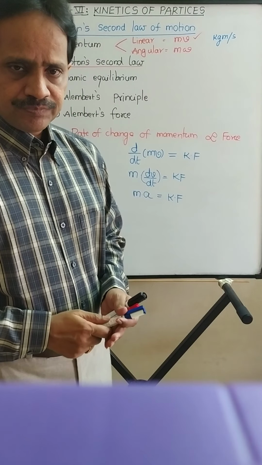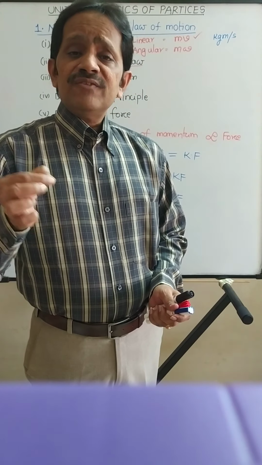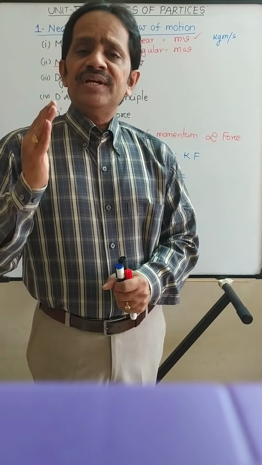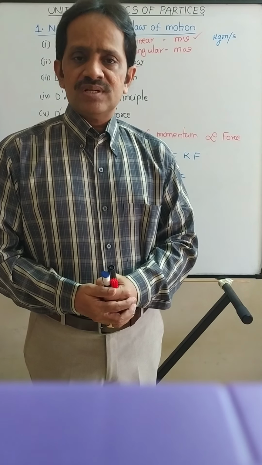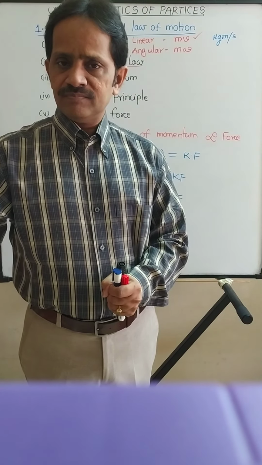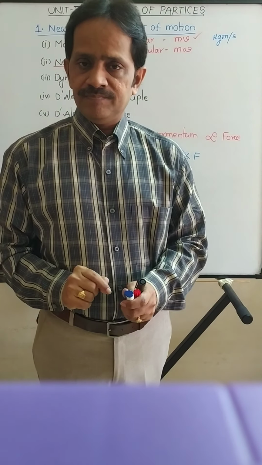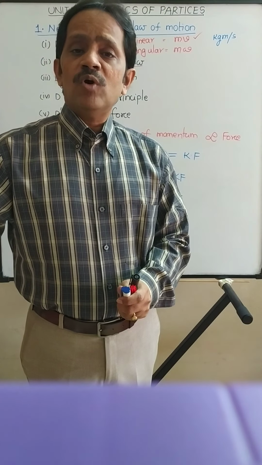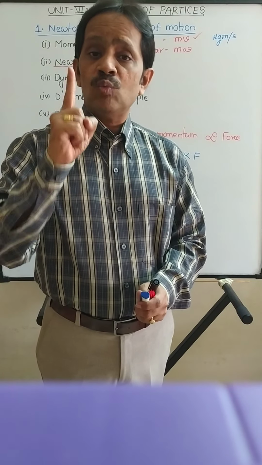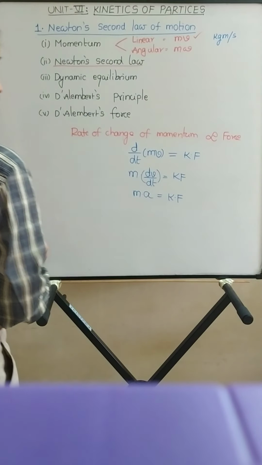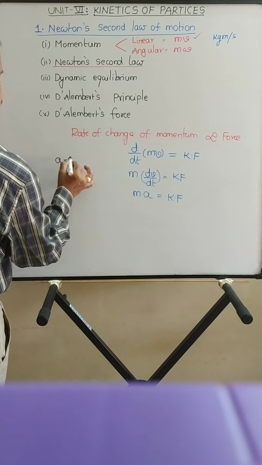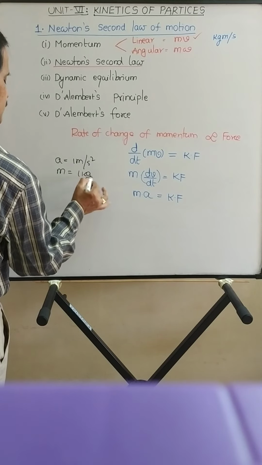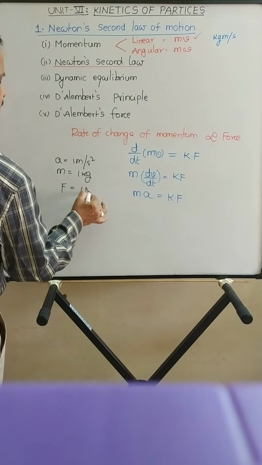Now, you tell me, what is the definition of Newton? How do you define 1 Newton force? It is the force required to produce an acceleration of 1 meter per second square on a body of mass 1 kg. The force required to produce 1 meter per second square acceleration on a body of mass 1 kg is known as 1 Newton, right? So here acceleration is 1 meter per second square, mass of the body is 1 kg, then the force is 1 Newton.